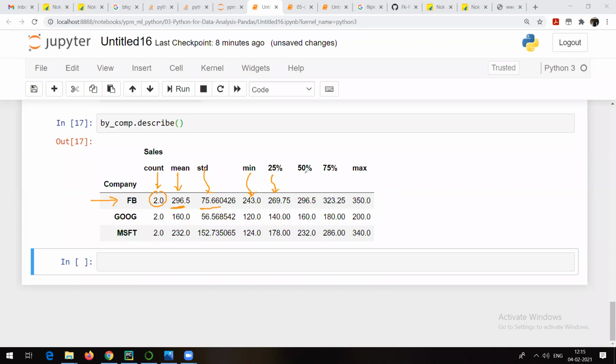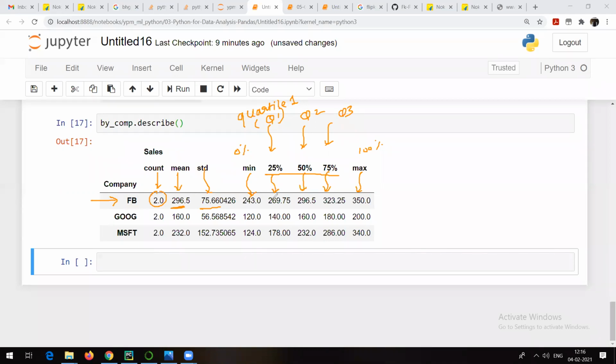What is 25 percentile, 50 percentile, 75 percentile, and 100 percentile? That is maximum. I hope you people are able to understand this one, right? Suppose, this is nothing but 0 percentile. This is nothing but 100 percentile. And you might be knowing about this one. 25 percentile is also called quartile one, denoted as Q1. Similarly, 50 percentile is quartile two, and 75 percentile is quartile three.